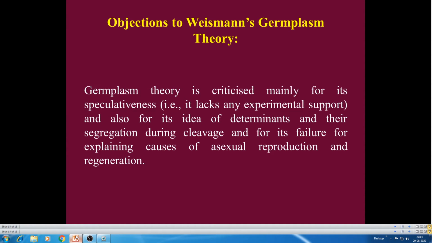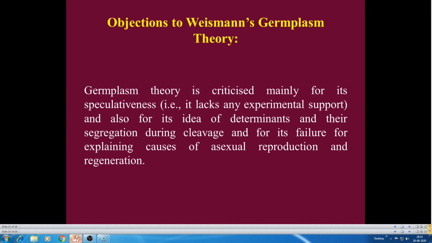Then, objections to Weismann's germplasm theory. There may be so many objections. The first one is that the germplasm theory is criticized mainly for its speculativeness. There is no laboratory or experimental support.